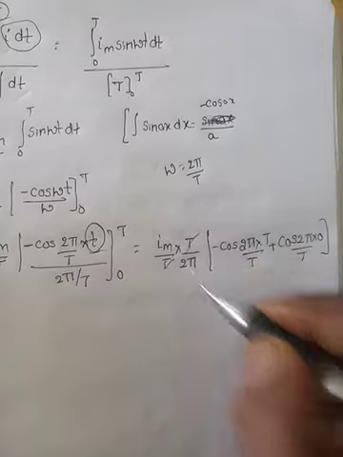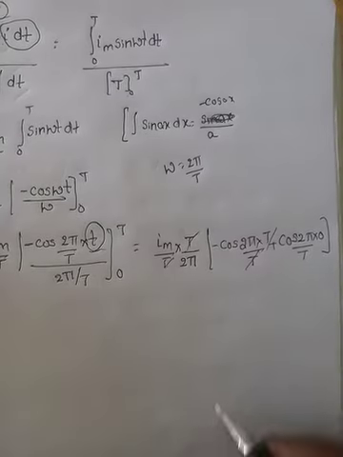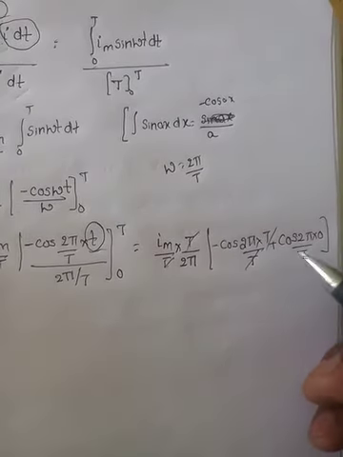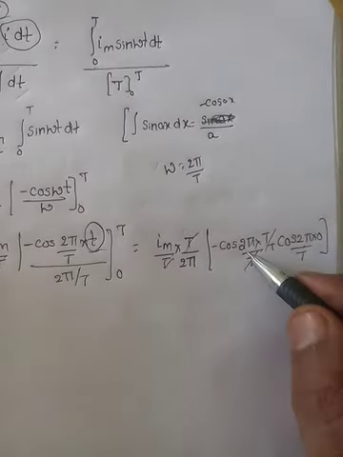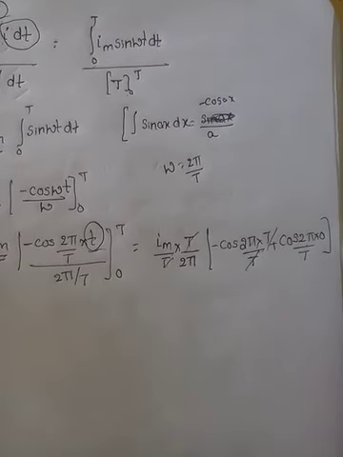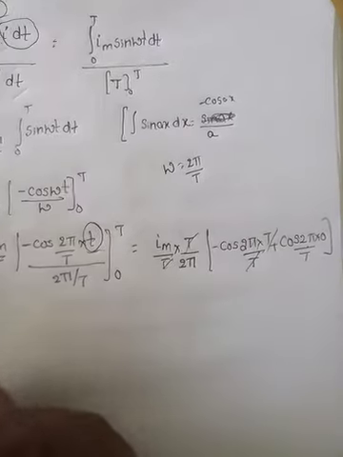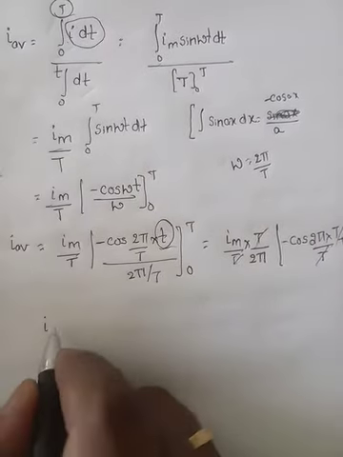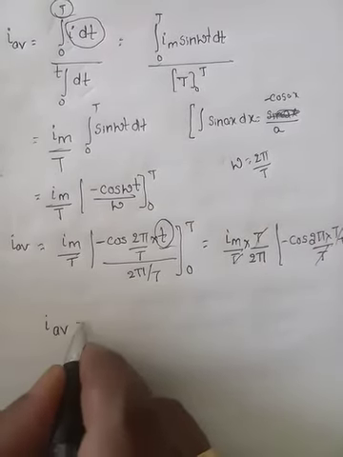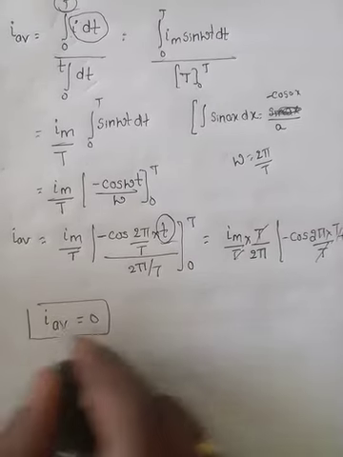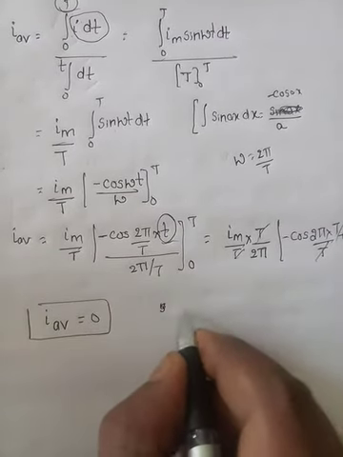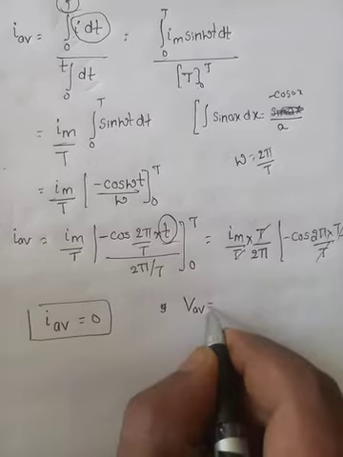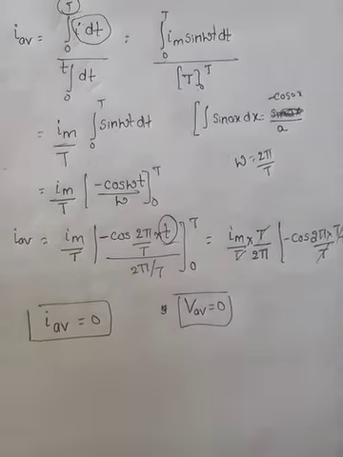T cancels, T cancels again, here 0. So, cos 2 pi is 1, minus 1 plus 1 is 0. So, as we already said, the average value of current for a whole cycle is 0. Similarly, the average value of voltage for a complete cycle is also 0.